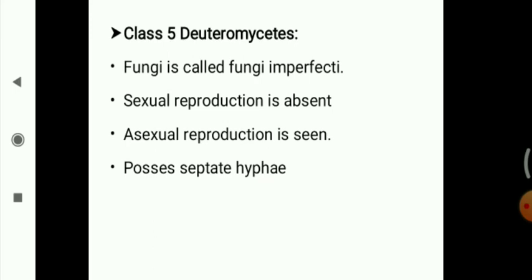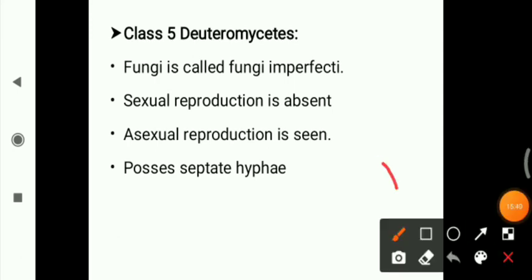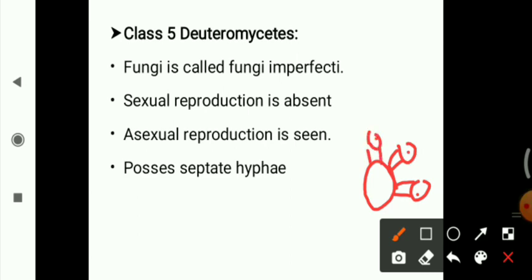In the Basidiomycetes, for the sexual mode of reproduction, they will form the basidium, and on the basidium they will produce the basidiospores. Suppose this is the basidium, and at the tip of the basidium they will produce the basidiospores. Then we have seen the last class, that is the Deuteromycetes. In the Deuteromycetes we can only see the asexual mode of reproduction. No sexual reproduction is found in this class, and this group of fungi is also called Fungi Imperfecti.